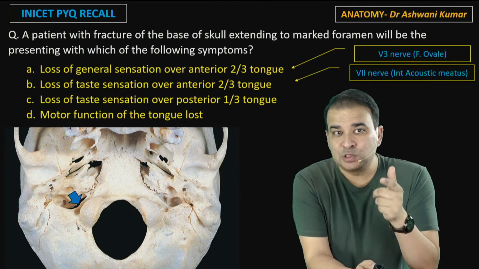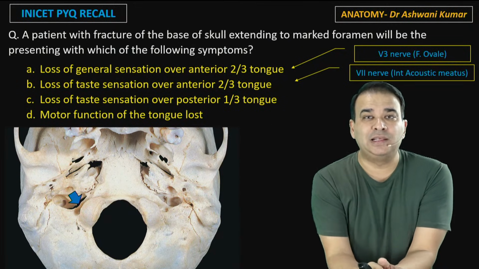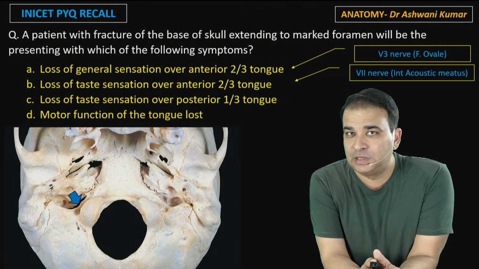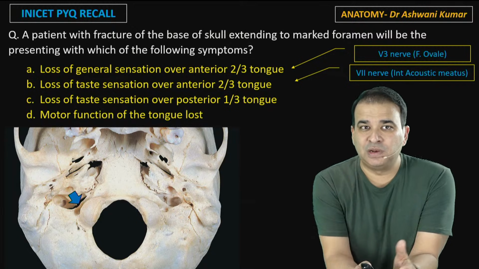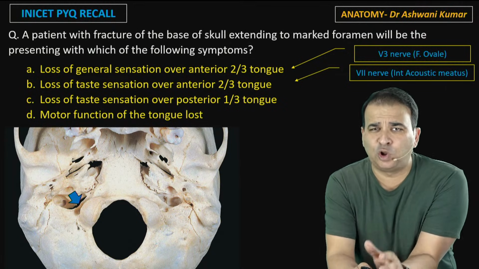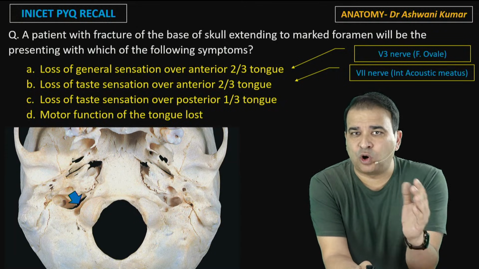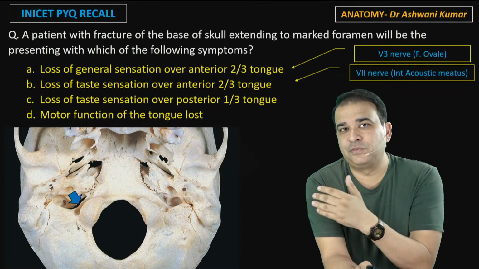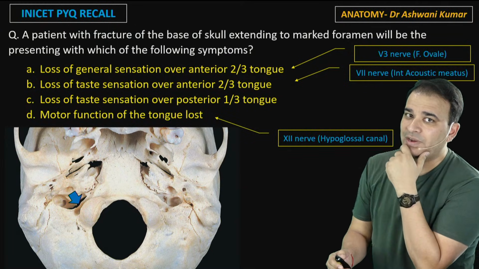Loss of taste sensation over posterior 1/3 of tongue. Yes. Glossopharyngeal nerve is one of the contents of the jugular foramen, and that is responsible for carrying the general as well as taste sensation from the posterior 1/3 of tongue. So, of course, 9th, 10th और 11th nerve के features मिलेंगे आपको. That's why the loss of taste sensation, loss of general sensation, bulbar paralysis, loss of gag reflex, all that will be there if the fracture involves the jugular foramen, and the structures present in it get affected here.